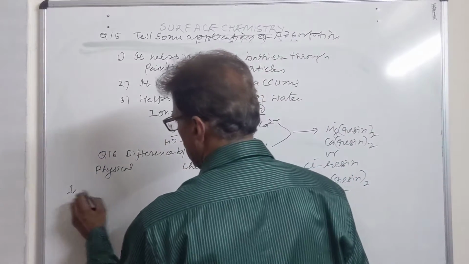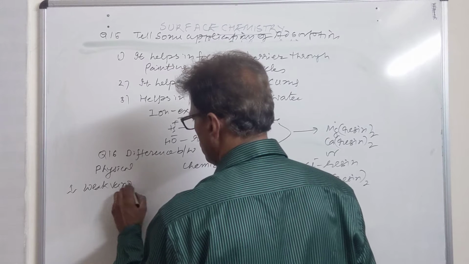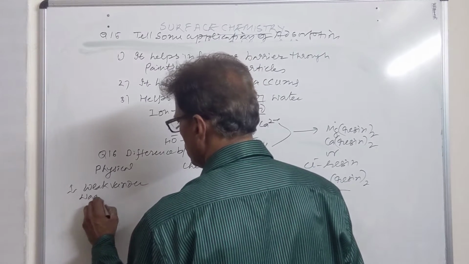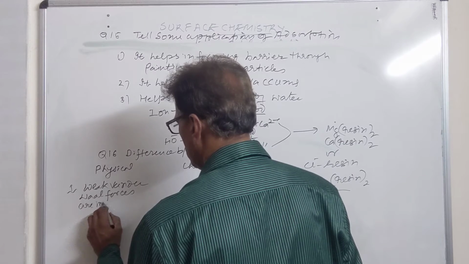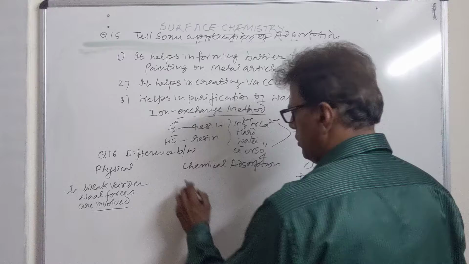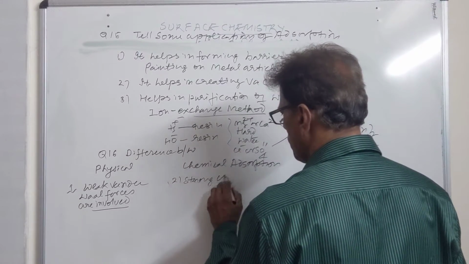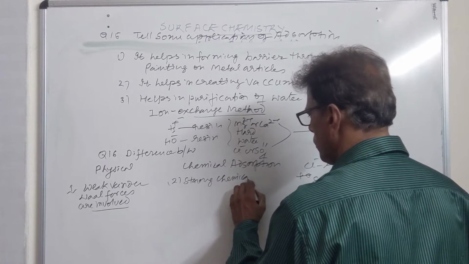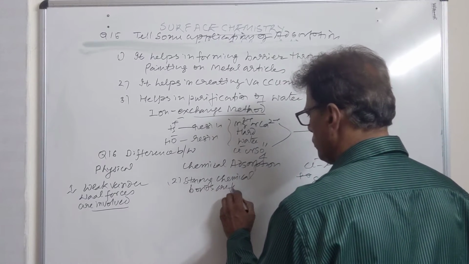As we know, in physical adsorption, weak van der Waals forces are involved between adsorbate and adsorbent. Here, strong chemical bonds are formed.